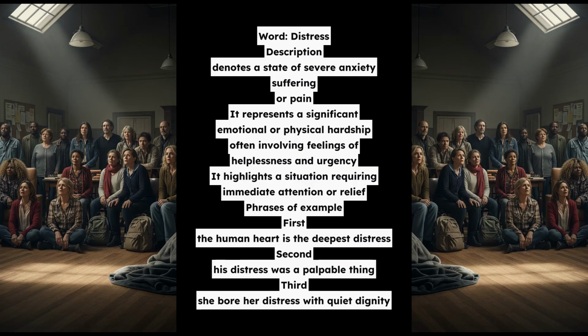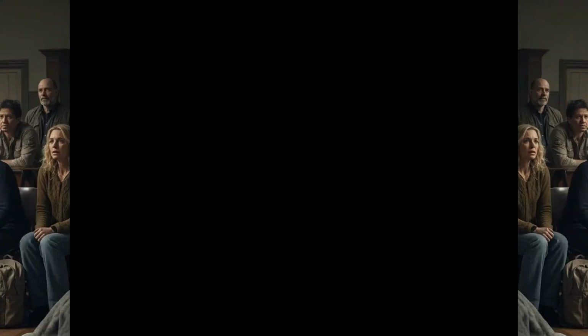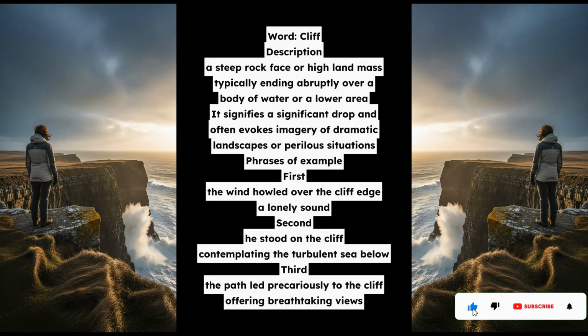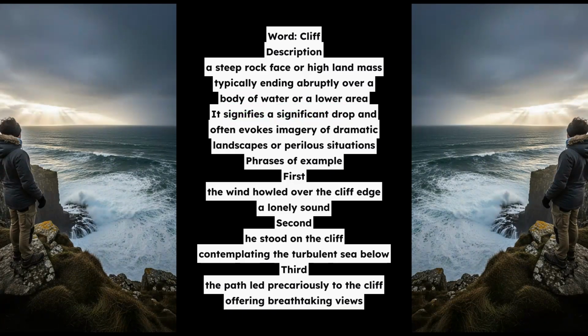Word: cliff. Description: a steep rock face or high landmass, typically ending abruptly over a body of water or a lower area. It signifies a significant drop and often evokes imagery of dramatic landscapes or perilous situations. Phrases of example. First, the wind howled over the cliff edge, a lonely sound.